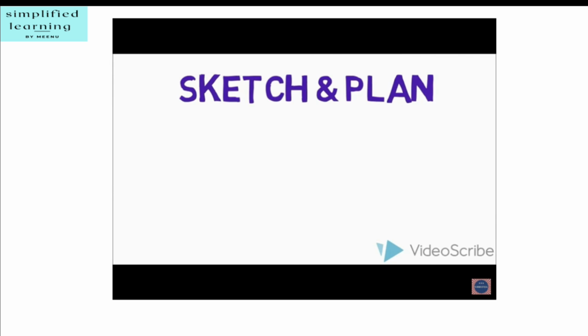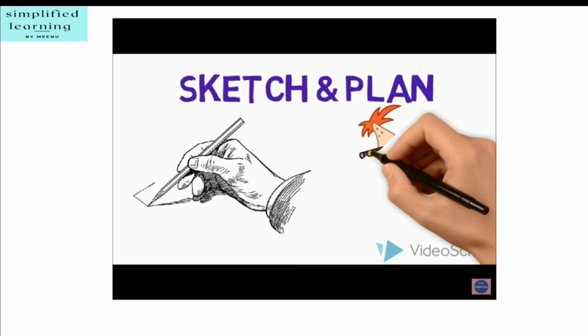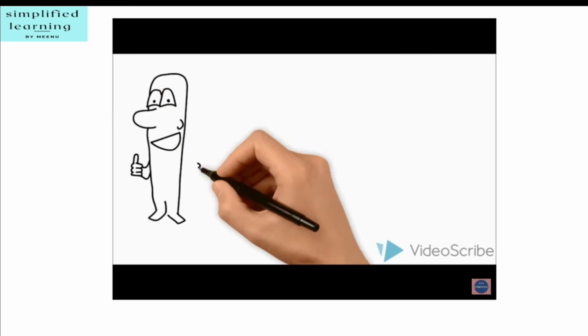A sketch is a drawing mainly based on memory and spot observation. Such a rough drawing is drawn without scale and is called a sketch map. A plan, on the other hand, is a drawing of a small area on a large scale. For example, an architectural plan of a building.